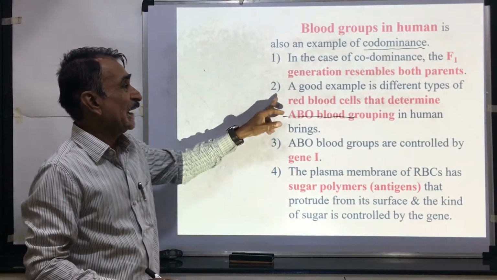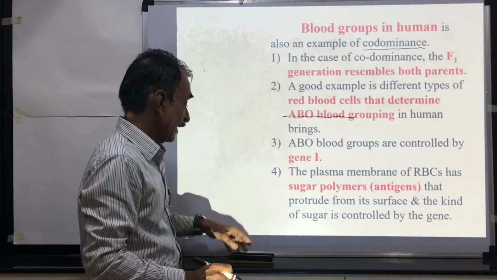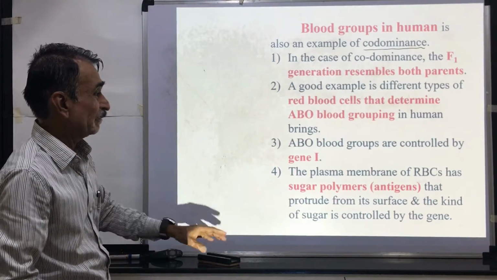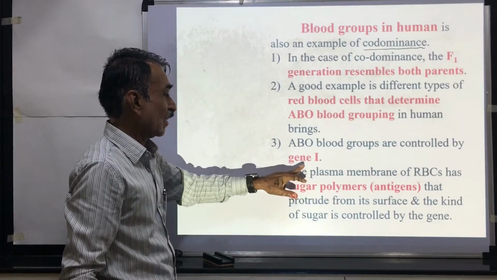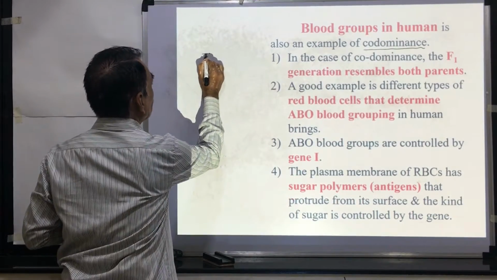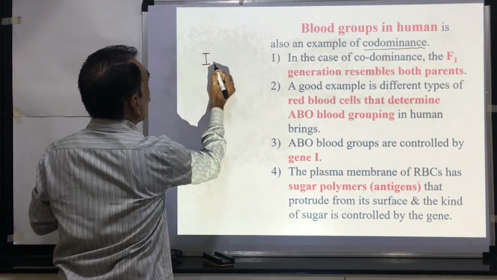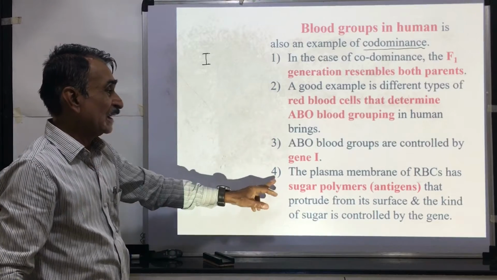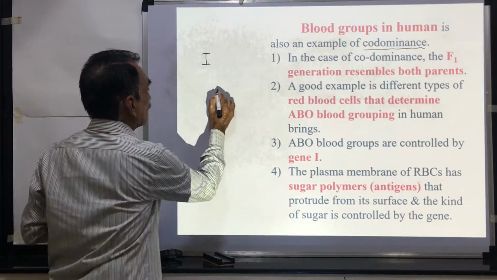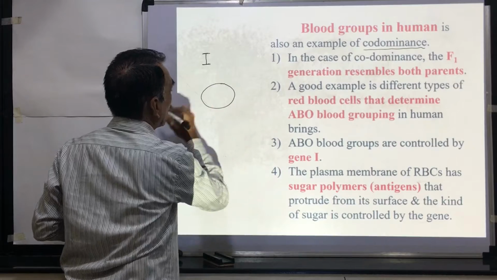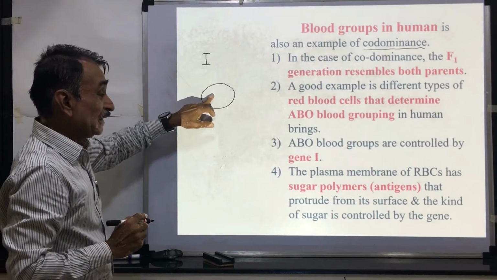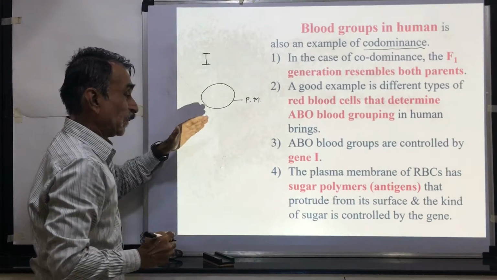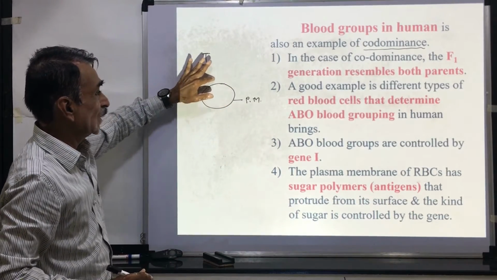We are going to see a good example, different types of red blood cells that determine the blood grouping in human beings. ABO blood groups are controlled by a gene I. This blood grouping is controlled by a gene I and different forms of the gene I. The plasma membrane of RBCs, suppose this is an RBC, red blood corpuscle. This is the plasma membrane.